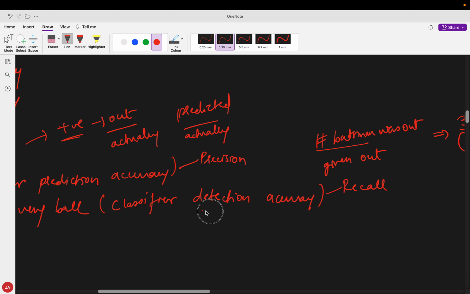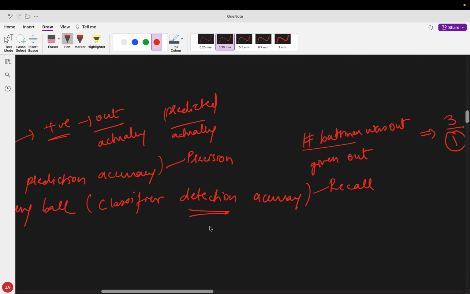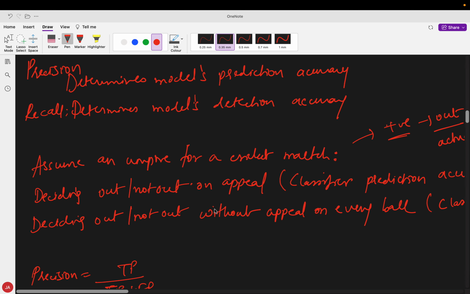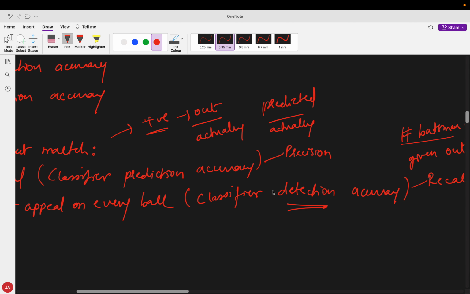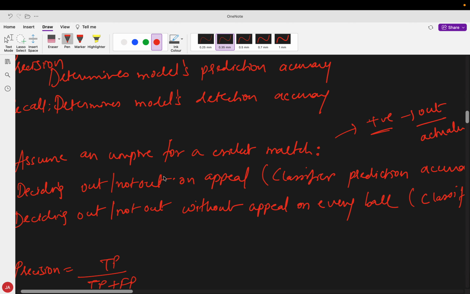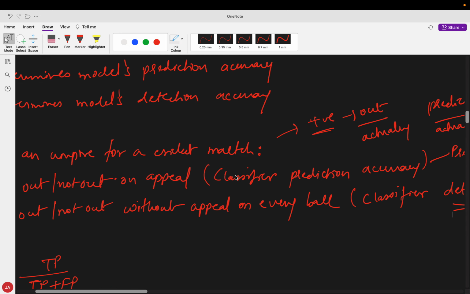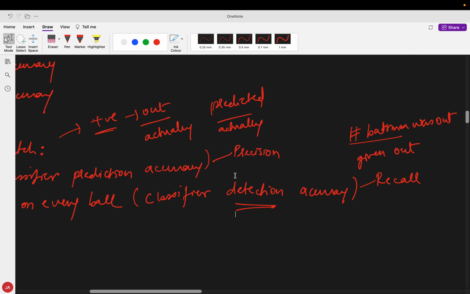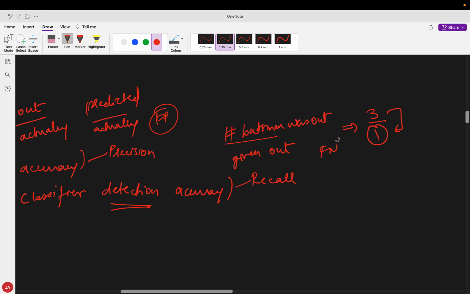So what is the umpire's detection accuracy? If the batsman is actually out, is my umpire able to detect that the batsman is out or not? This is called the recall. And if the umpire gives out as a positive class, how many times was it actually positive? That considers the false positive, and here we are considering the false negative, right?